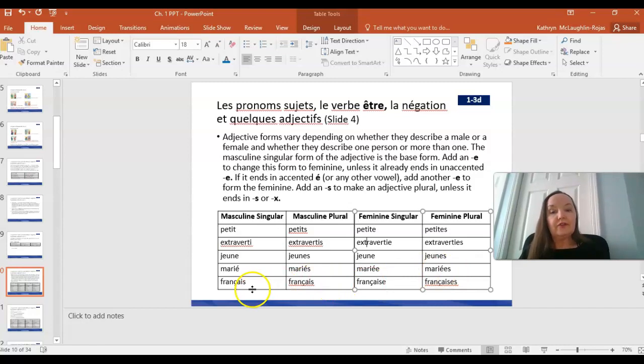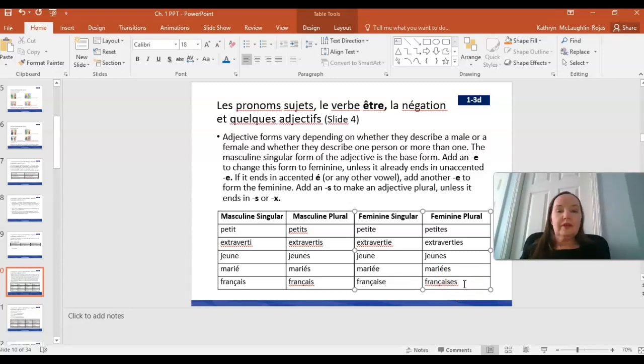And finally, français, the pronunciations do change a little bit here. Français is the same, whether it's masculine, singular, or plural, and that's because the word ends in S already. Française is the form you would use to describe a woman or a girl, and françaises, you would add an S to the end, but the pronunciation is the same as the singular.